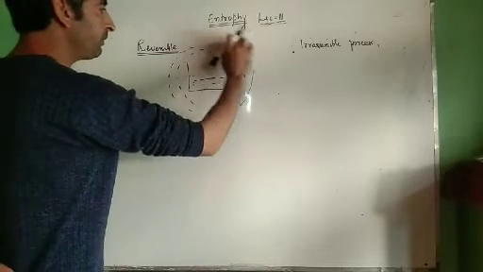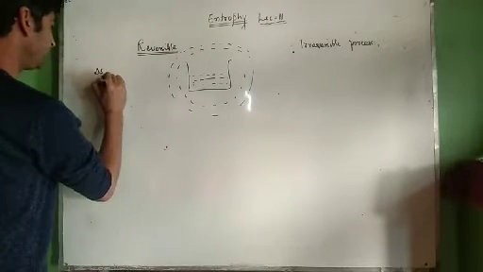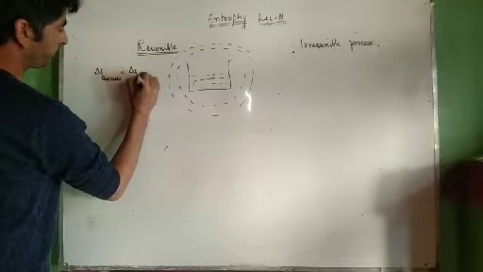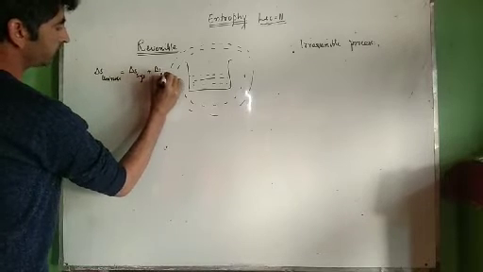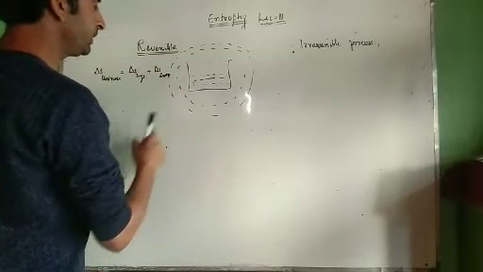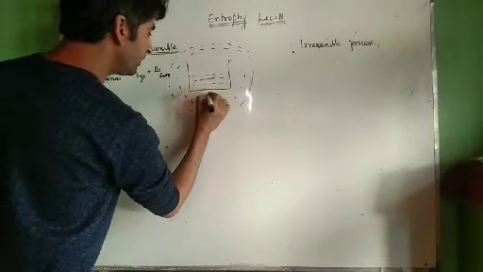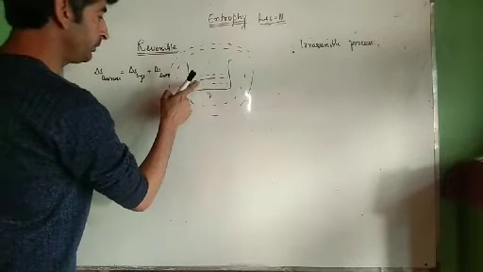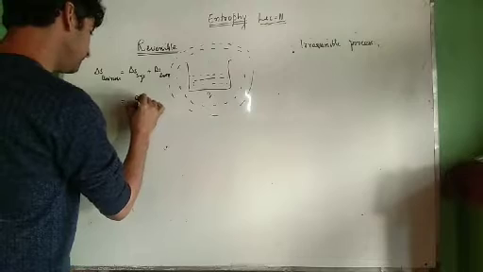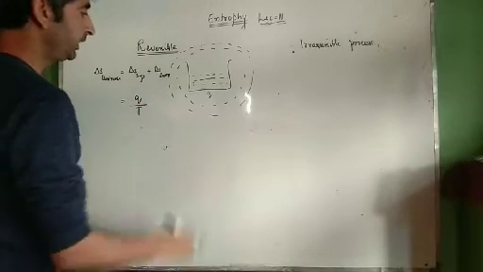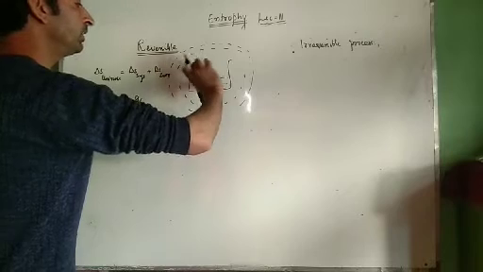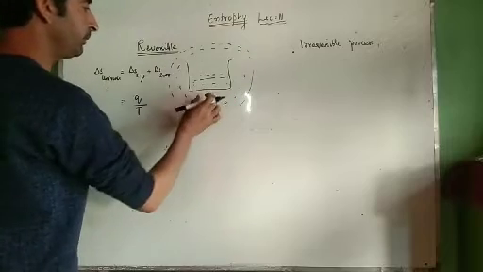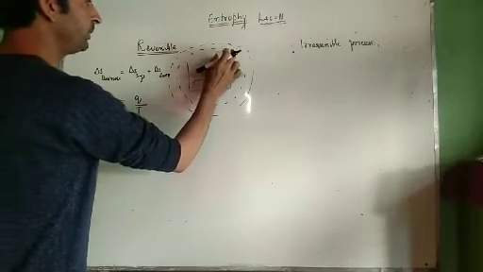If we want to know the entropy of this universe, then the entropy of the universe will be equal to the entropy of the system plus the entropy of the surroundings. Now what will be the entropy of the system? If we supply Q quantity of heat to the system, heat absorbed by the system is taken to be positive, then the entropy of the system becomes Q divided by T. And if the system absorbs Q quantity of heat, it takes it from the surroundings, so the entropy of the surroundings decreases. If the entropy of the system increases, the entropy of the surroundings decreases.